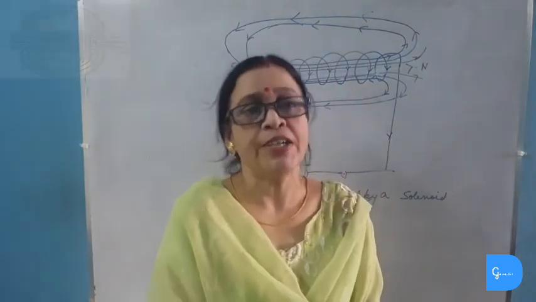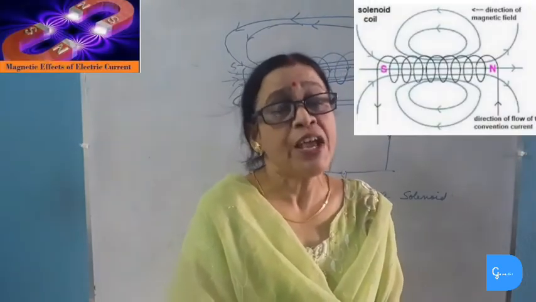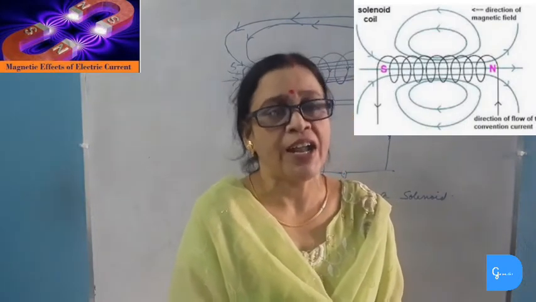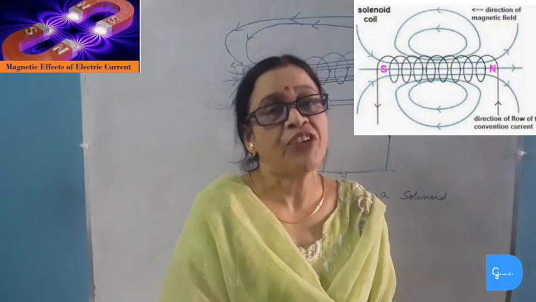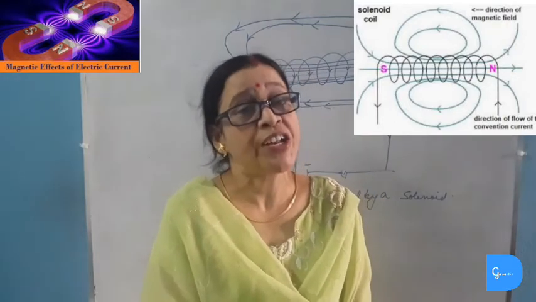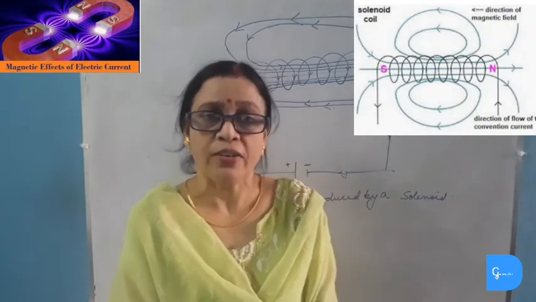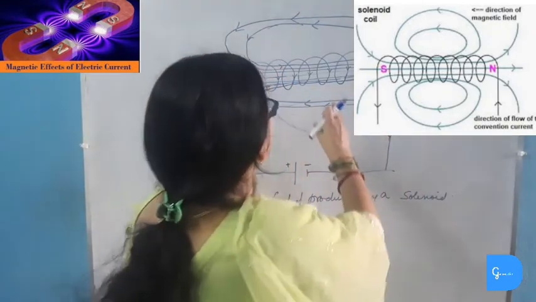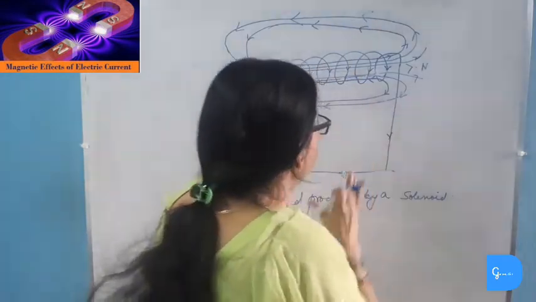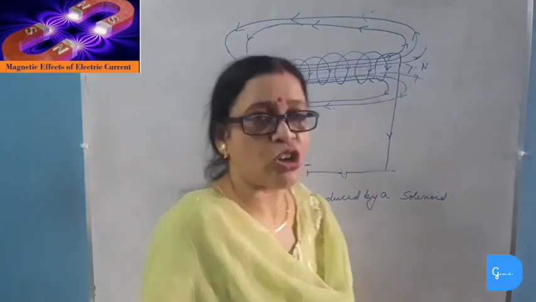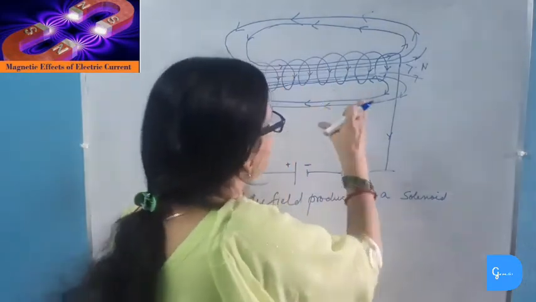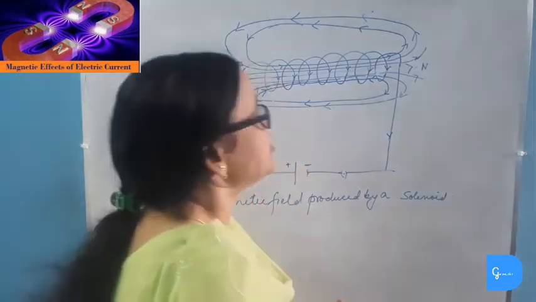And we have already studied that the magnetic field increases if we increase the number of turns of the circular coil, because the direction of the current is same and the magnetic field produced is added up. Thus the maximum magnetic field is produced if we increase the number of turns of the coil. So here we are studying that inside the solenoid the magnetic field lines are straight. That means the magnetic field produced inside the solenoid is uniform. That is, it is equal everywhere inside the solenoid. It has a strong magnetic field.